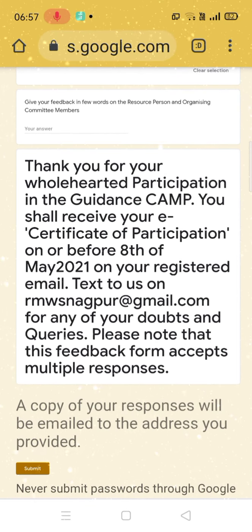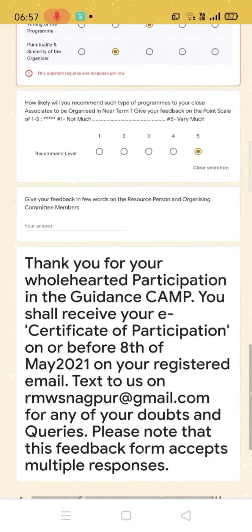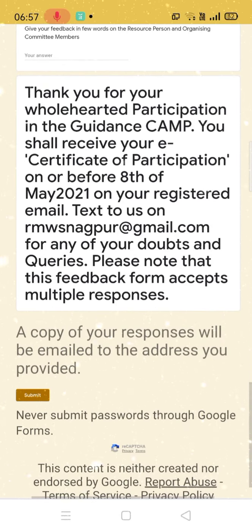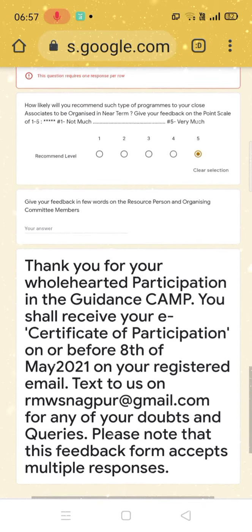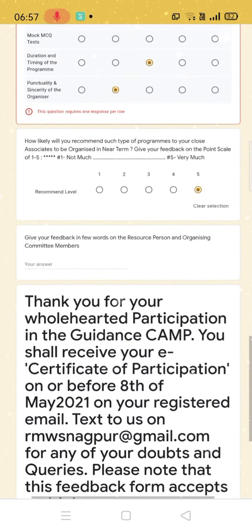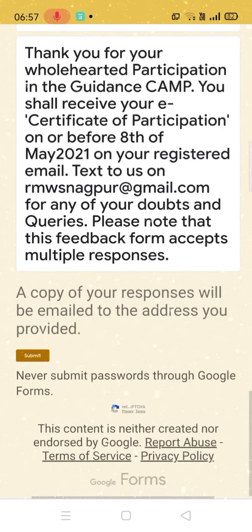You just have to stick to the sessions, stick to those videos, watch them once, twice, and solve those MCQs properly, and note down whatever important points you feel are going to come in handy in the 11th hour when the exam is there, because you won't be able to go through all the MCQs or all the points in one go. So make it a habit of putting all those minute details in a diary or a register, so that it comes in handy at the time of the examination.